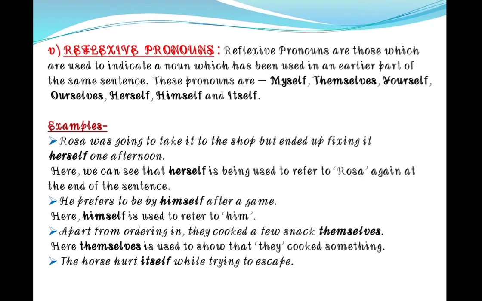Next is reflexive pronouns. Reflexive pronouns are those which are used to indicate a noun which has been used in an earlier part of the same sentence. Children, here the action done by the subject reflects upon the subject again. These words are myself, themselves, yourself, ourselves, herself, himself, etc. For example, Rosa was going to take it to the shop but ended up fixing it herself one afternoon.